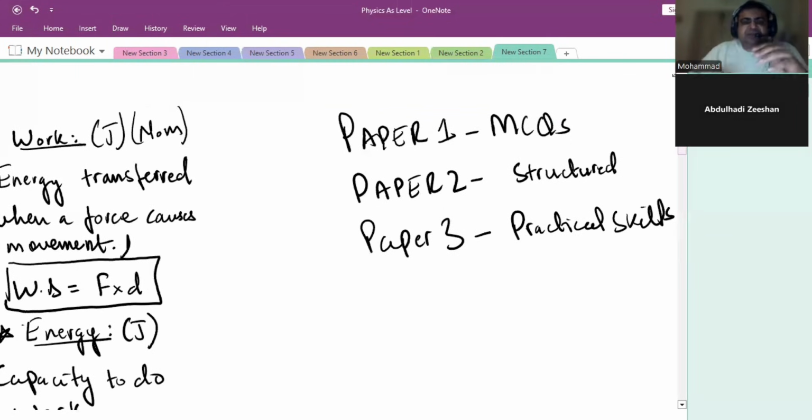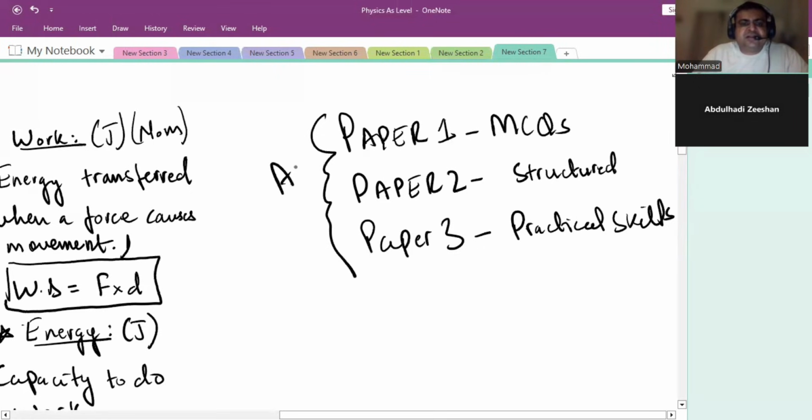So what happens in AS? You don't need to worry about A2 right now. At AS level, we have paper one, MCQs. We have paper two, which is structured questions. And then we have paper three, practical skills. If I'm not wrong, you will be taking GCE AS level, right? Yes. So it's like general AS level.